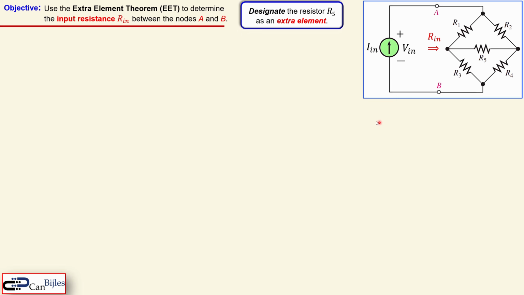So our first step is to designate your extra element in this circuit. It can be anything, it can be R1, can be R2, doesn't matter. I have chosen here this R5 and you will see why I do that, because that's the most convenient selection of the extra element to ease your calculations in this example. You can also go for R1 for example, or R2 or R3, that will be a little bit more complicated, but the end result will be exactly the same.